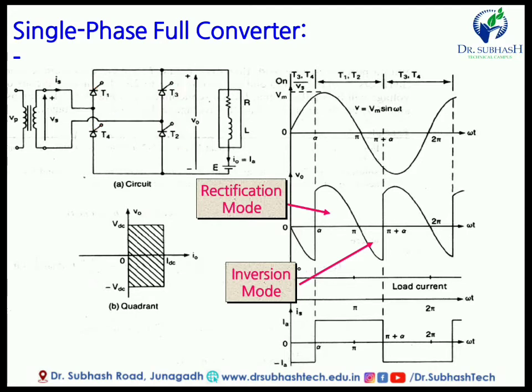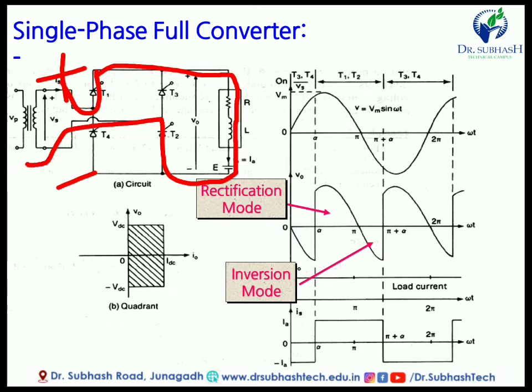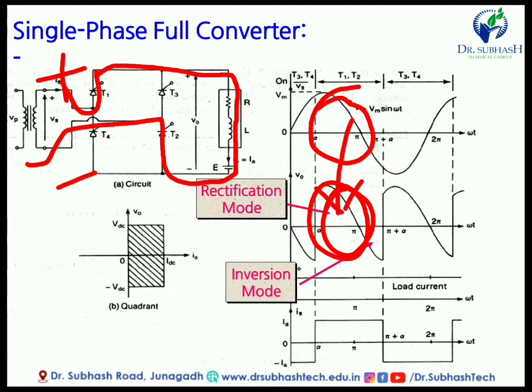Then what happens in the positive cycle: this is the positive terminal, this is the negative terminal, and the path of current is like this. T1 is on, then the load, then the inductor, battery, then T2 is on. At that time the path of current is like this. This red line indicates the path of current, meaning in the positive half cycle T1 and T2 will convert the input into this type of output, and this is our output waveform.